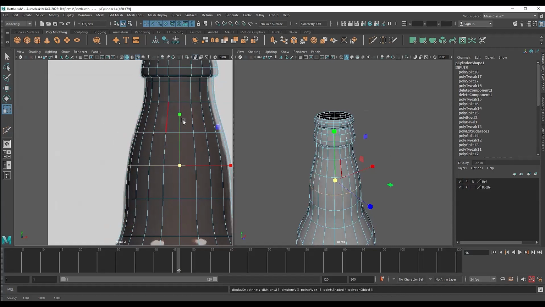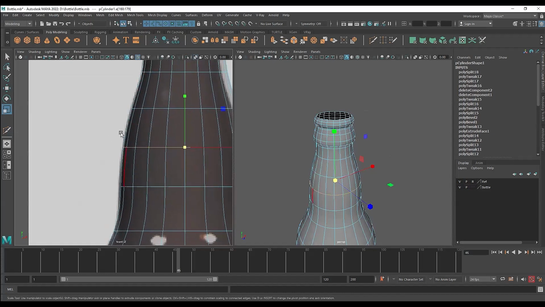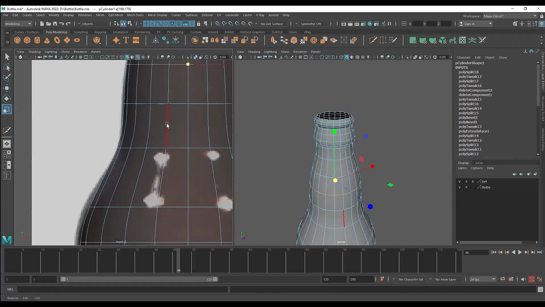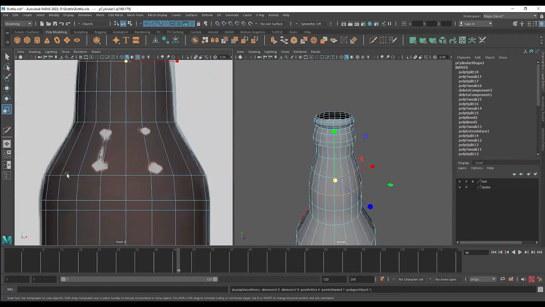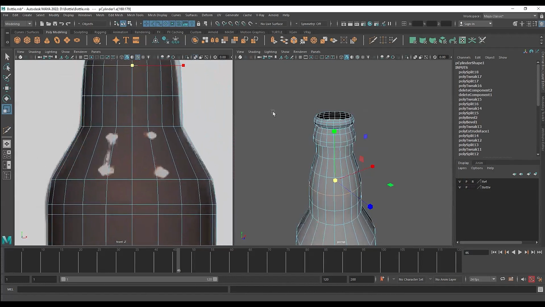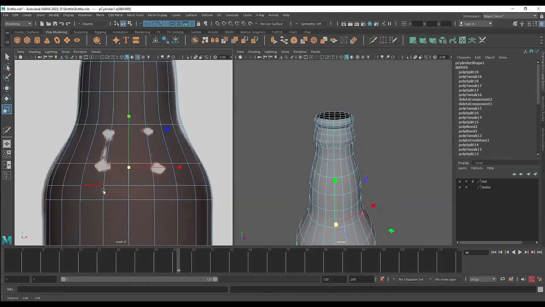Okay, so when you add enough resolution and if you try to shape everything properly, you get good results. Okay, so now here we are still facing issues. So we need another edge here. This one should be lower actually. I'm putting it here and scaling it up. And I'll add another edge over here, scale that up too. And you can see that shape is better.